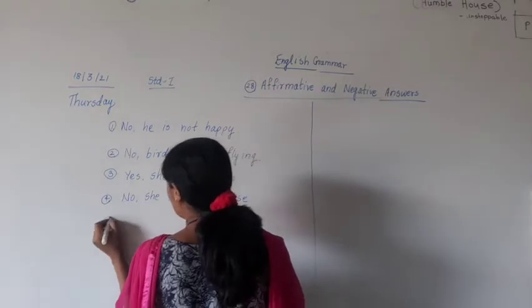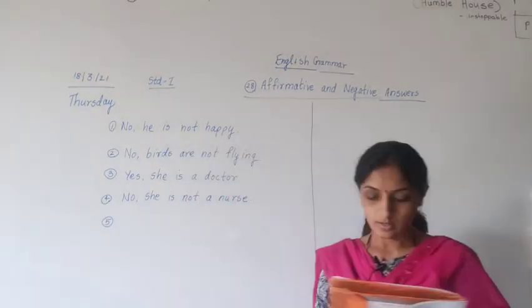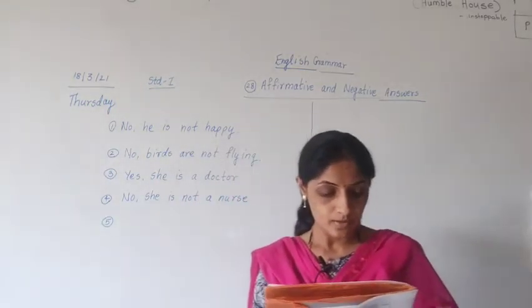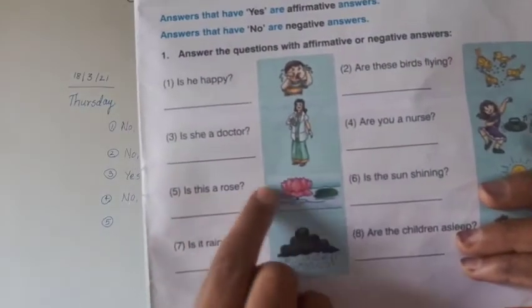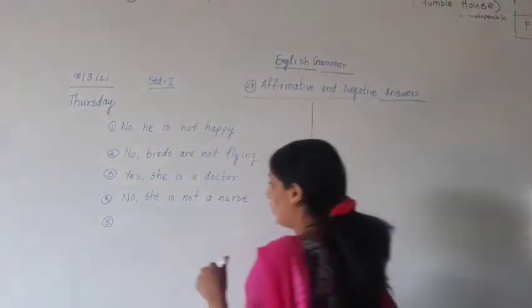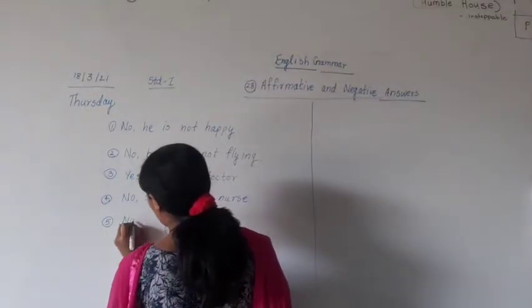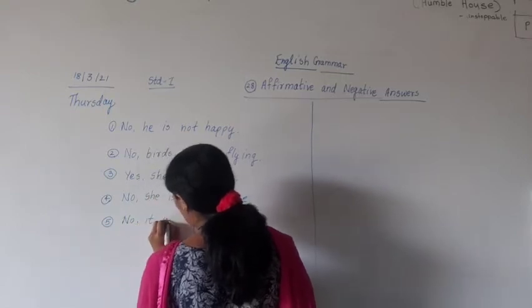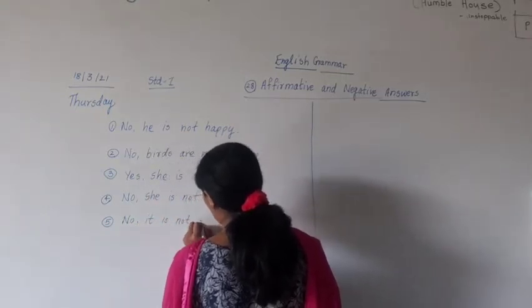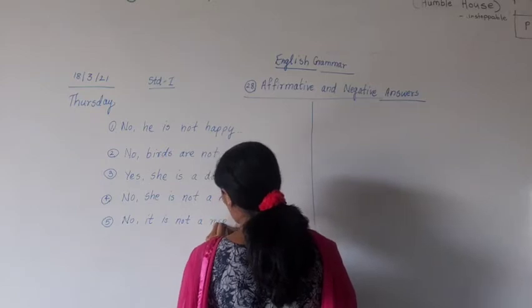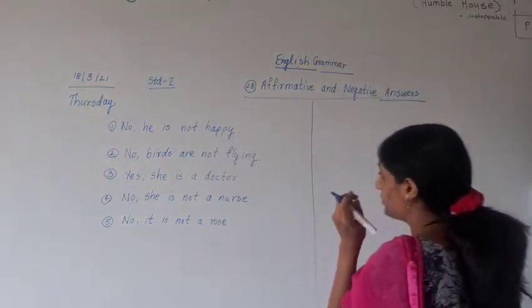Okay. Fifth picture. Is this a rose? Is it a rose or what? This picture which you can see here, is it a rose flower? No, it is a lotus. So what will you write down as the answer? No, it is not a rose.